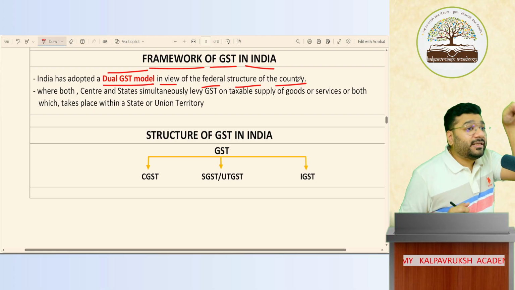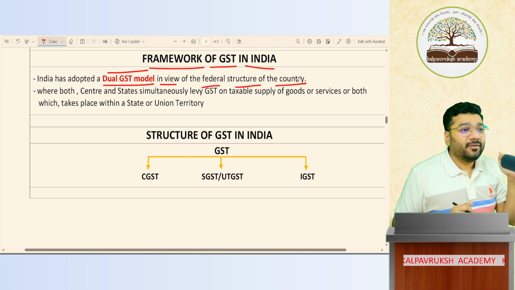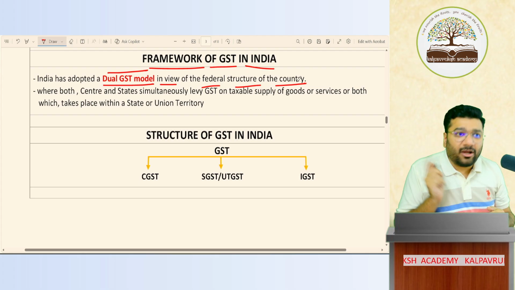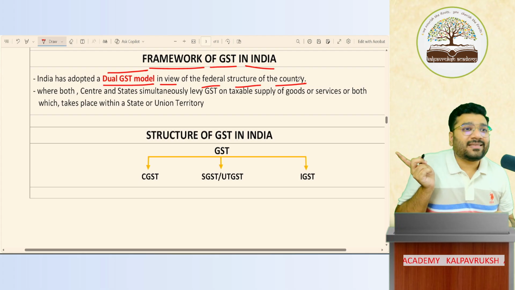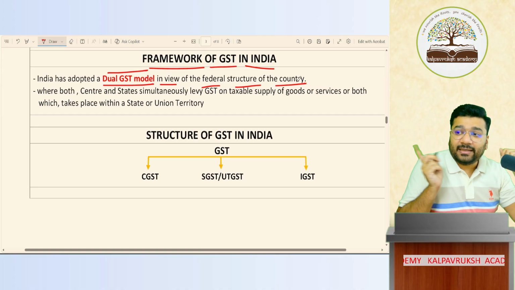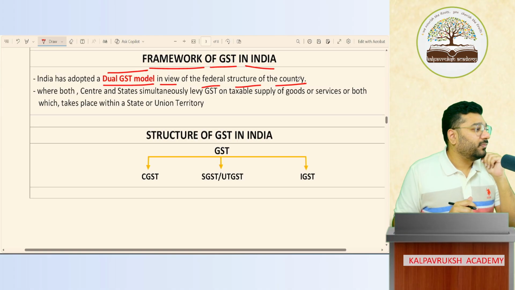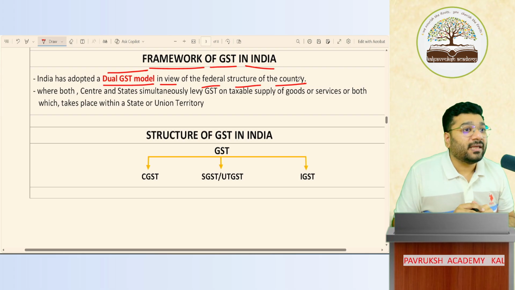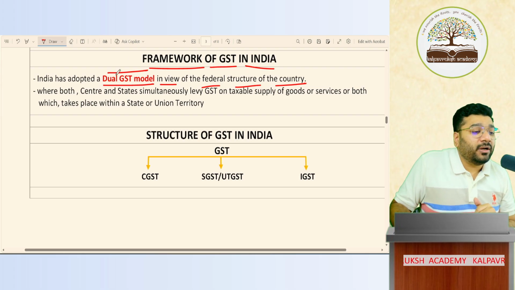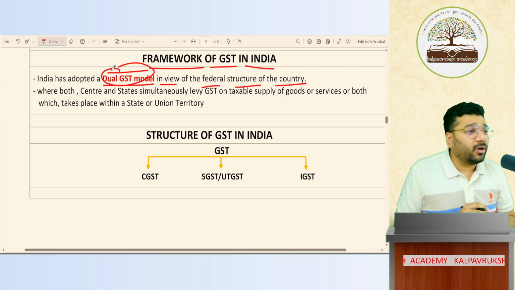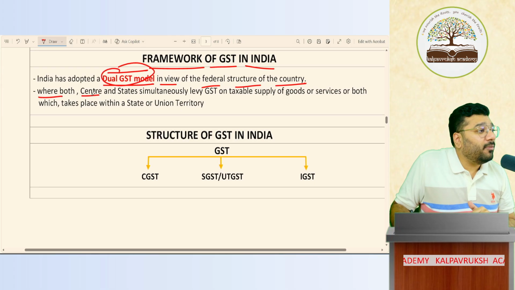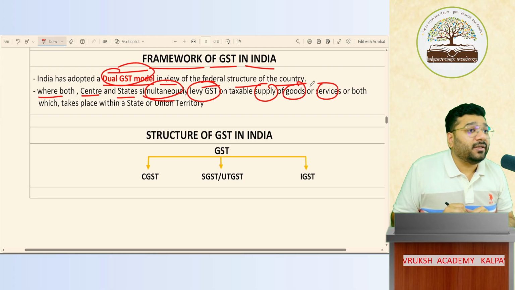If you give GST only to the central government, will the state government leave it? If you pay only taxes to the central government, will the state government leave? No. If you pay the taxes to the state government, will the central government leave? No. So we need to pay to both governments. Hence we have adopted the dual GST model. What is it called? Dual GST model, where both the central government and state government simultaneously levy GST on the supply value of goods and services. Got it? Not got it?